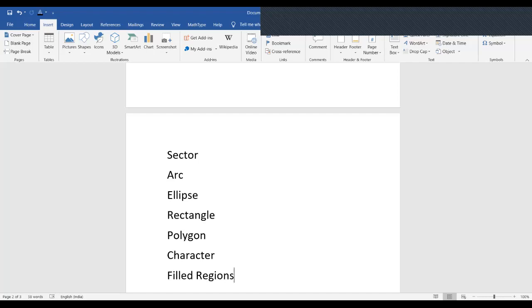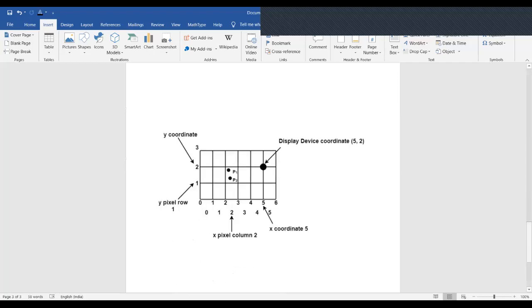Now, scan converting a point. How do we scan convert a point? Each pixel on the graphics display does not represent a mathematical point. Instead, it means a region which theoretically can contain an infinite number of points. Scan converting a point involves illuminating the pixel that contains the point. Now let us look into an example. There is a diagram given. This is the display coordinate point.